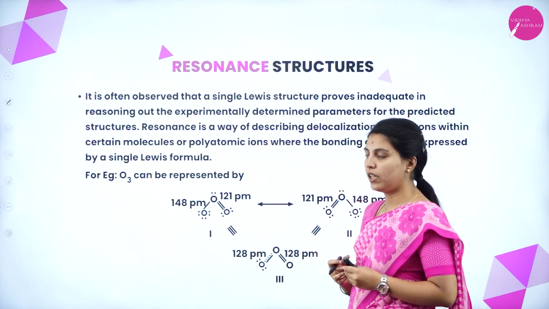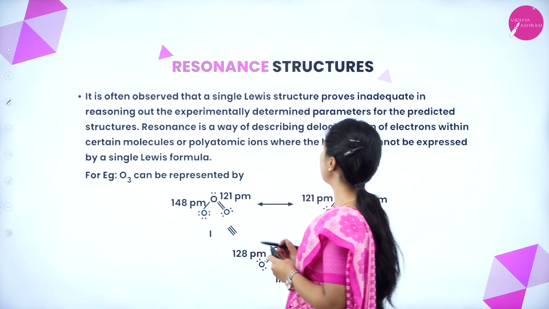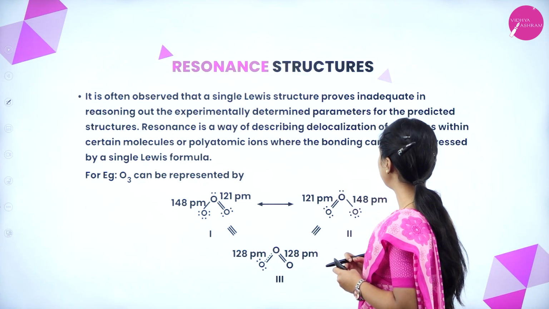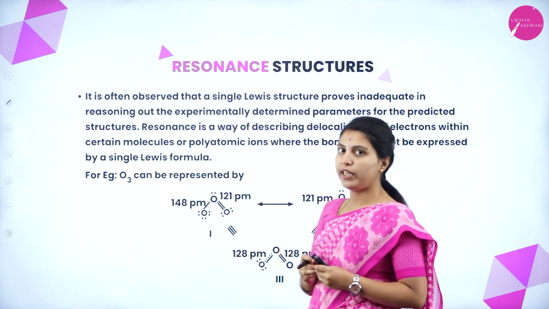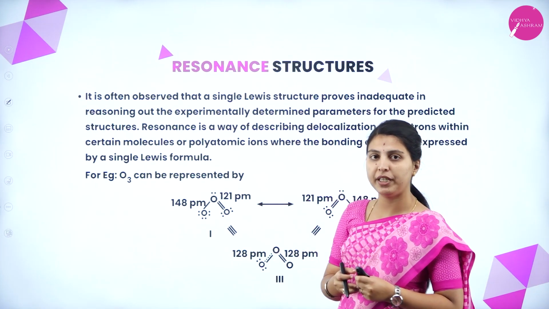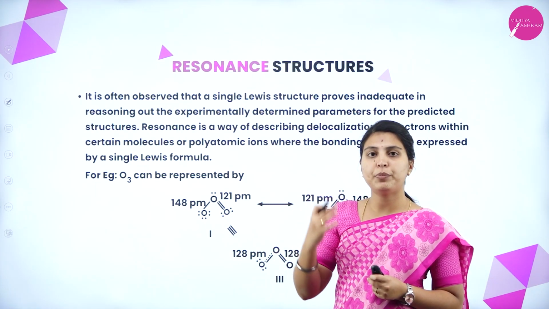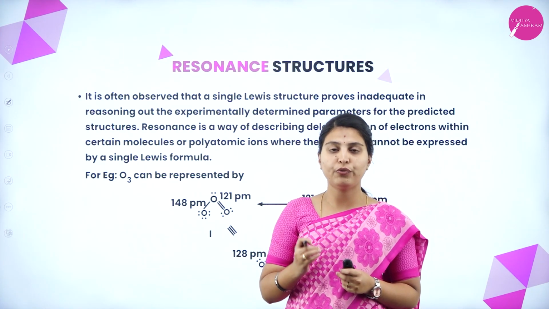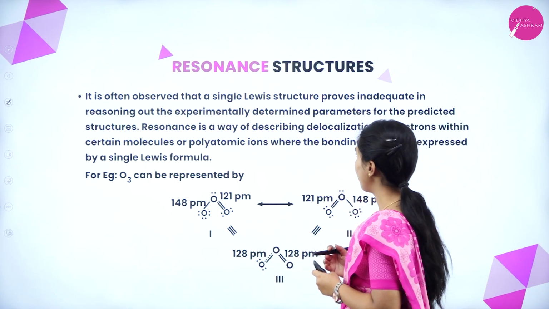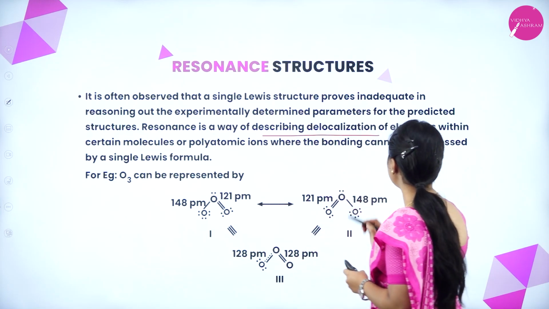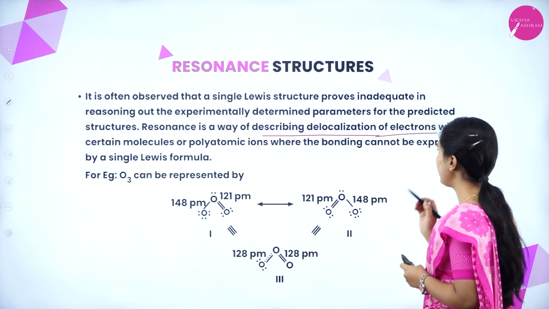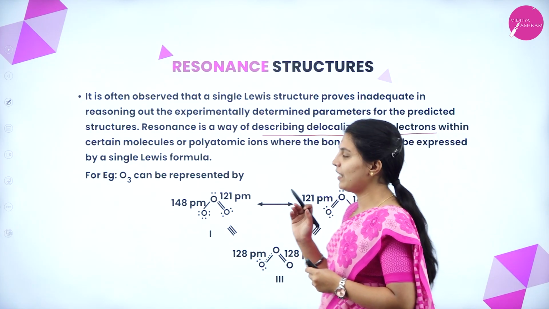Okay, so we'll see. It is often observed that a single Lewis structure proves inadequate in reasoning out the experimentally determined parameters for the predicted structures. That's what I told. Experimentally, so many bonding parameters are shown that cannot be proved by only writing a Lewis structure. So we have to write various kinds of resonance structures. Resonance is a way of describing delocalization of electrons within certain molecules or polyatomic ions where the bonding cannot be expressed by a single Lewis formula.